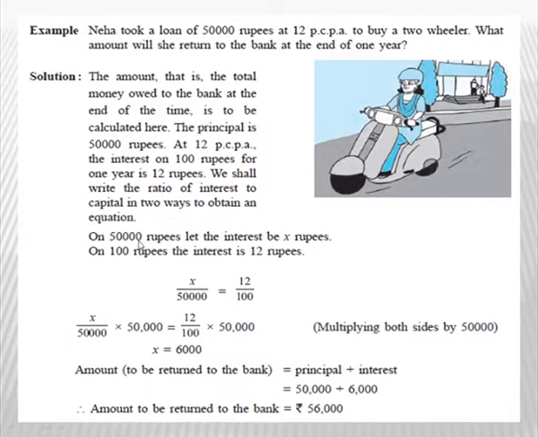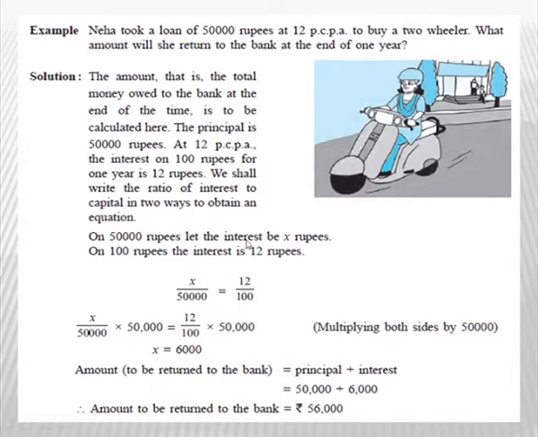The first ratio: we will consider that on 50,000 rupees, let the interest be x rupees. We know that on 100 rupees, the interest is rupees 12. Now children, here you will again see that the principal increases, hence the interest will also increase. Hence the ratio of the two quantities will remain the same.